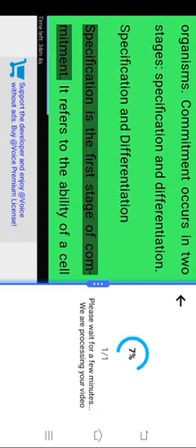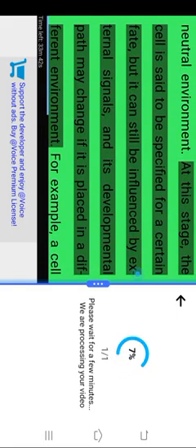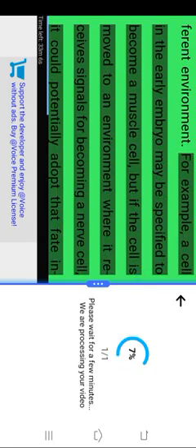Specification is the first stage of commitment. It refers to the ability of a cell to develop into a particular cell type in a neutral environment. At this stage, the cell is said to be specified for a certain fate, but it can still be influenced by external signals, and its developmental path may change if it is placed in a different environment. For example, a cell in the early embryo may be specified to become a muscle cell, but if the cell is moved to an environment where it receives signals for becoming a nerve cell, it could potentially adopt that fate instead. Differentiation represents a more committed state.